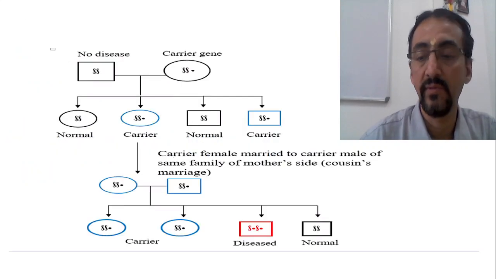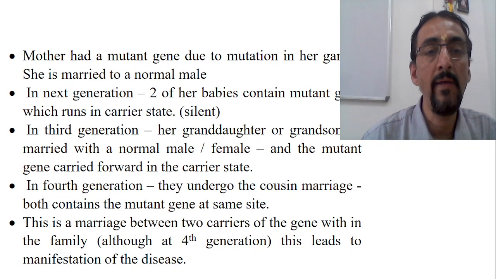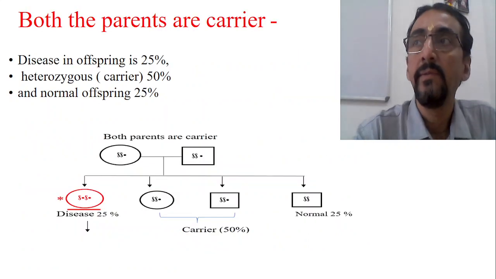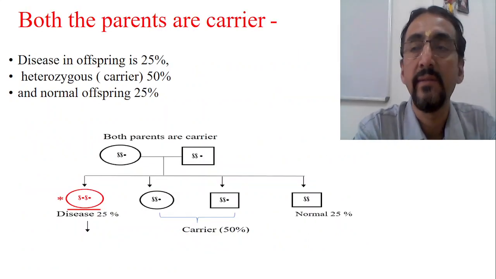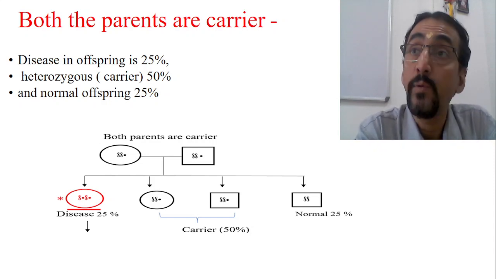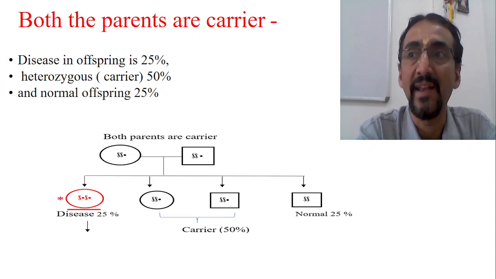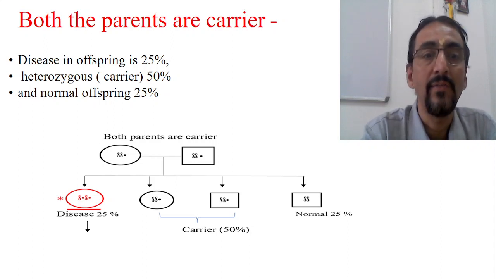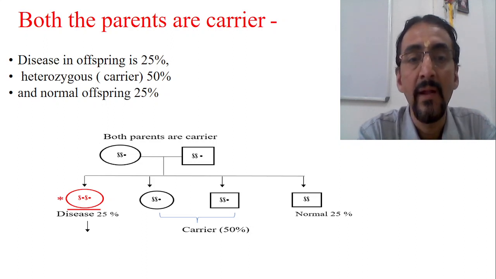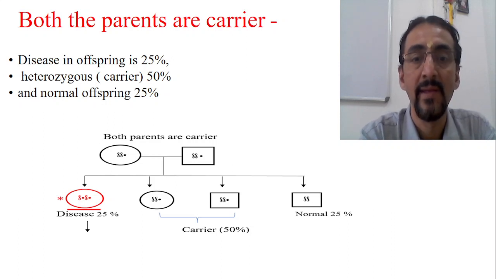Now look, this is one possibility that we saw in the last class. Now we will see another possibility in case of a recessive disorder. Suppose both the parents are carriers. Suppose the male is a carrier for a recessive disorder, and the female is also a carrier for the recessive disorder.